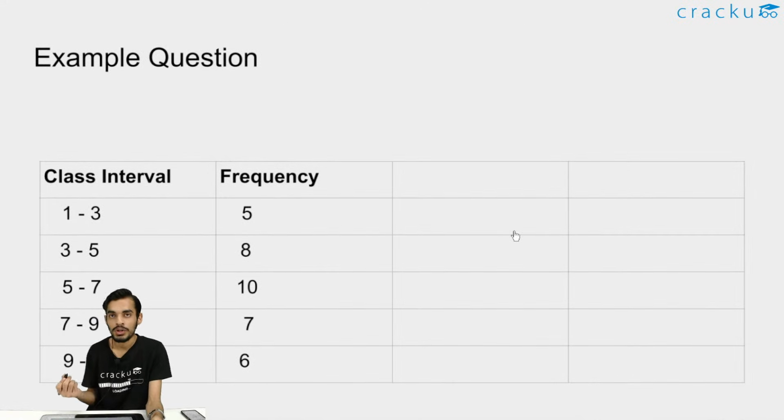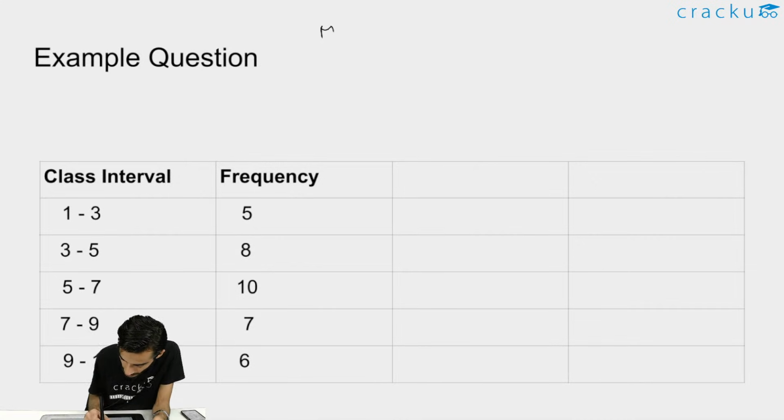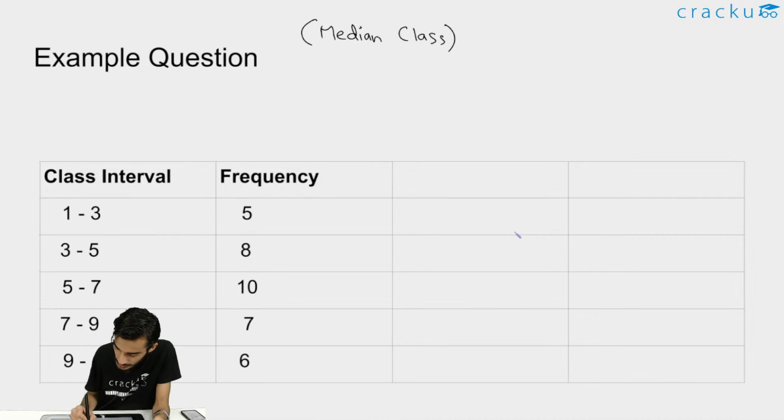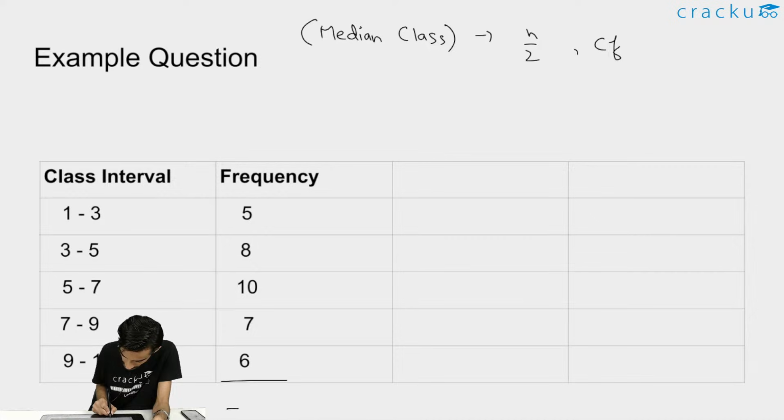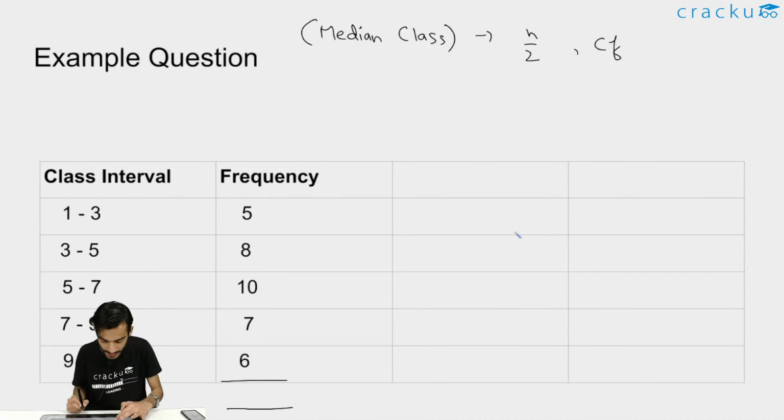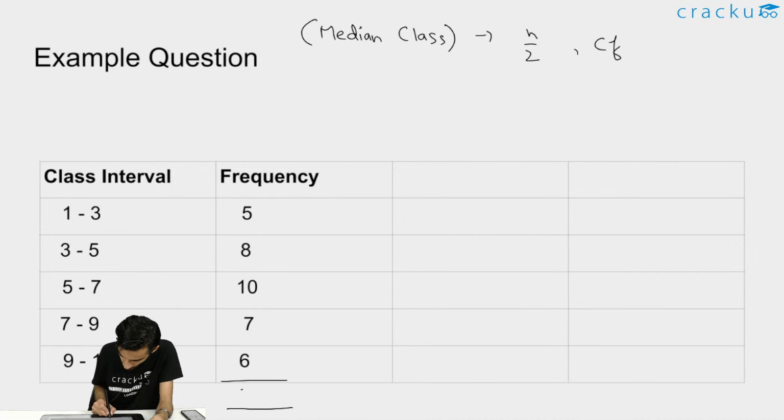See, for median, I told you there was a new term that is called median class, right? For median, you first need to find the value of n by 2 and cumulative frequency. So n by 2 you can directly calculate by just adding these values. That is 5 plus 8 is 13. Of course, I calculated in the last calculation that it was 36.